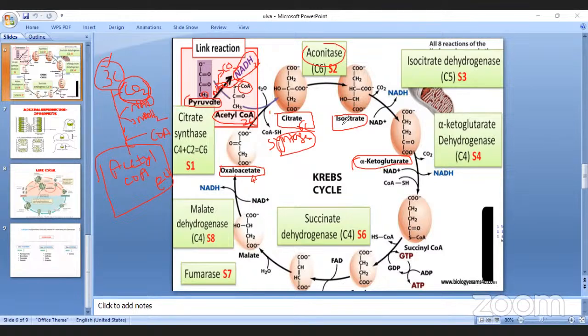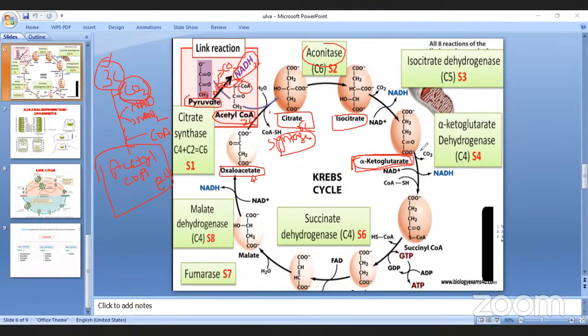After formation of isocitric acid, with the help of dehydrogenase enzyme, isocitrate finally converts into alpha ketoglutarate.